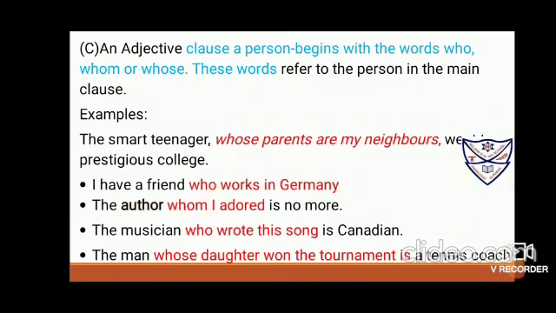"The musician who wrote this song is Canadian." Now the musician stands as a subject, so I'll be using who. "The man whose daughter won the tournament is a tennis coach." So I'm talking about the man's daughter who won the tournament. I'm showing possession, so I'll write "the man whose daughter won the tournament is a tennis coach."